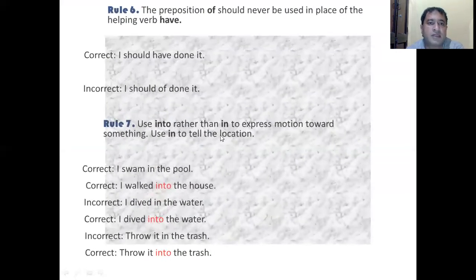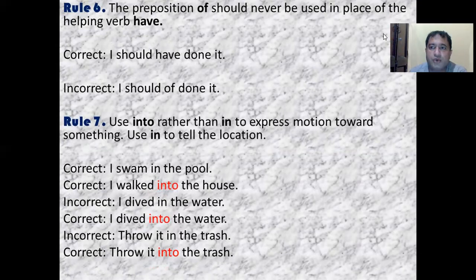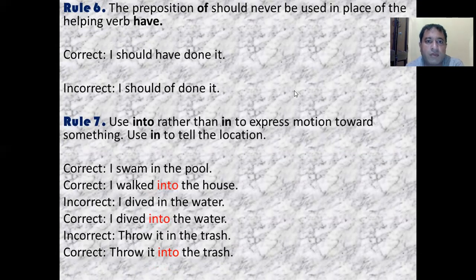Then rule number 6: the preposition of should never be used in place of the helping verb have. It means you cannot replace have with of. Now I have given two sentences, one correct and one incorrect. I should have done it is the correct one. I cannot replace have with of, so it would be incorrect to say I should of done it.